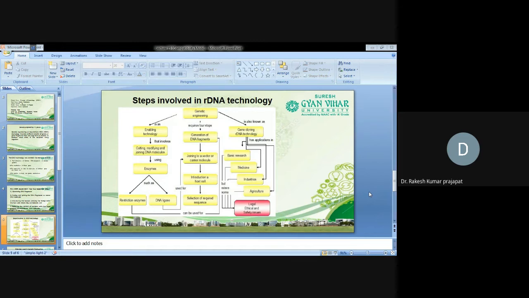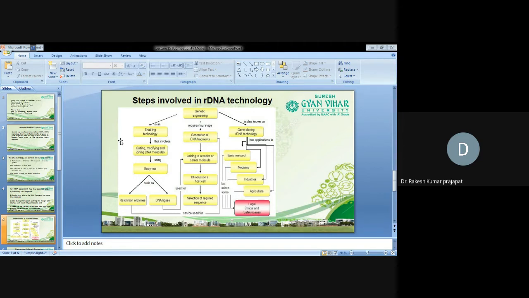You can see here, genetic engineering is an enabling technology that involves cutting, modifying, and joining DNA molecules. Cutting means in genetic engineering we have to cut the DNA molecules. We have to modify, and modify means at our choice we can introduce a particular segment of DNA or a particular nucleotide, and join these two different fragments of DNA molecules by using enzymes.